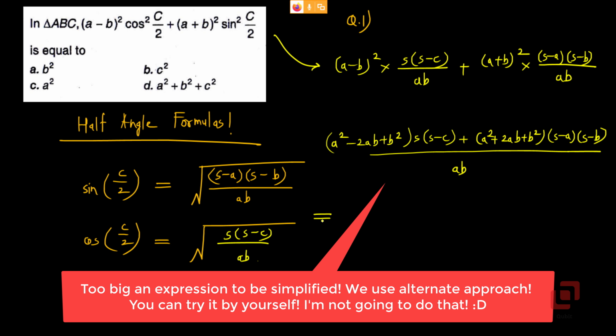If you find that the simplification process is going to take a lot of time, what we can do is pick a particular example where we already know the sides a, b and c and thereby come up with the correct option.